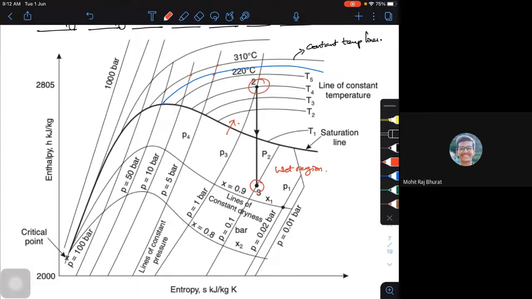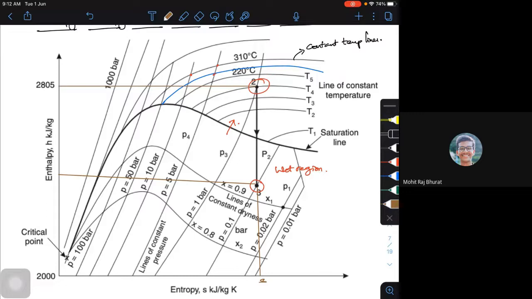In a wet region, if at any given point I want to find the enthalpy, I will simply draw a horizontal line. So at 3, this is the one. Simply I'm going to draw the horizontal line. On the left-hand side I'll get the enthalpy. It's a constant enthalpy line. So that particular value I'm going to get.